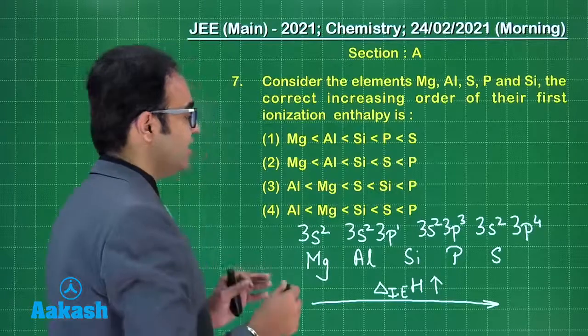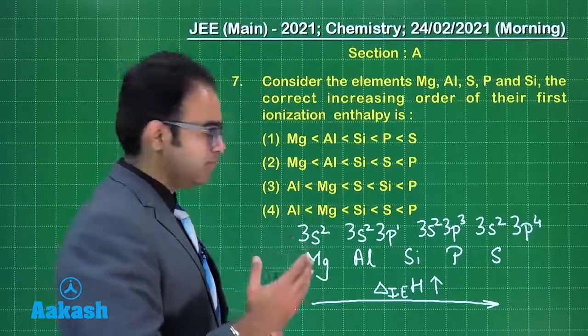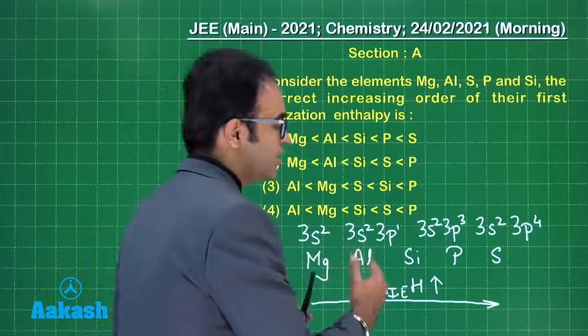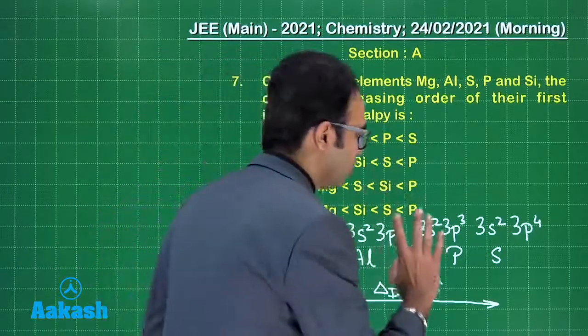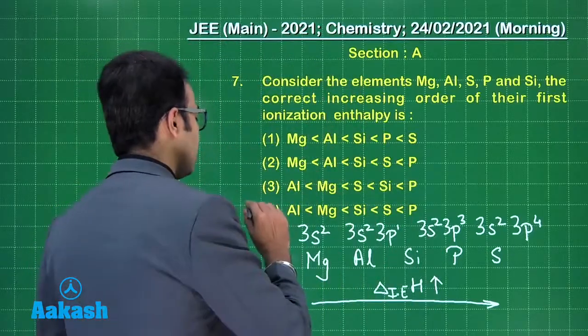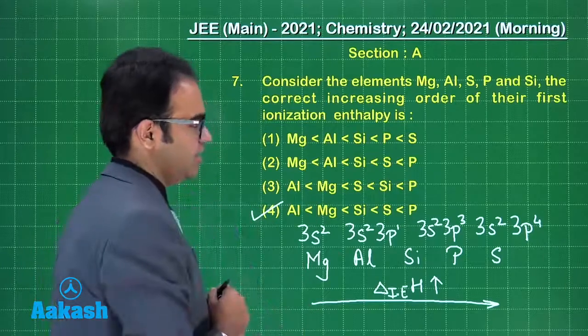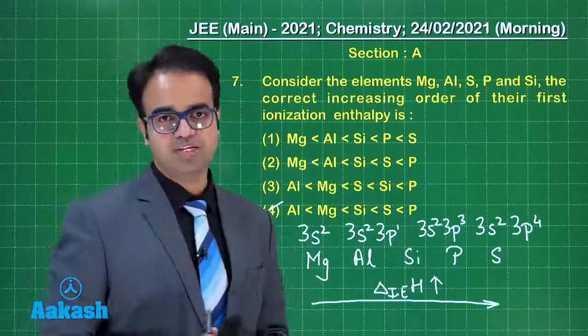That's why the correct order will be aluminium less than magnesium, which is less than silicon. Silicon will be less than sulfur, and maximum will be phosphorus. So the correct option over here is option 4, guys. I hope you have understood this. Let us move on to the next question.